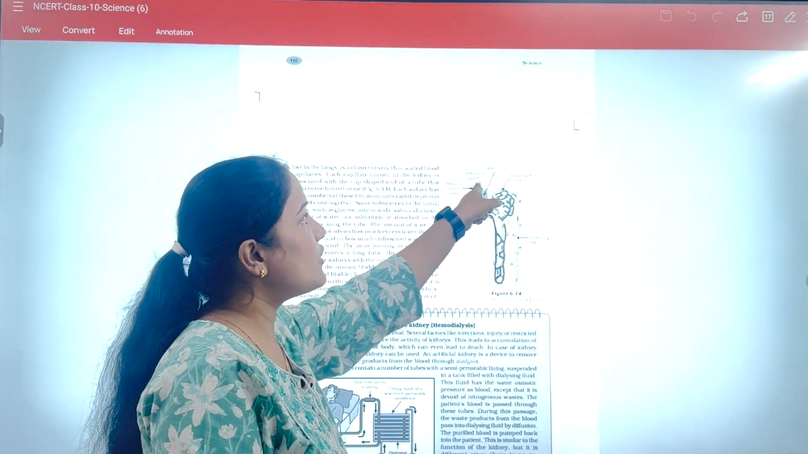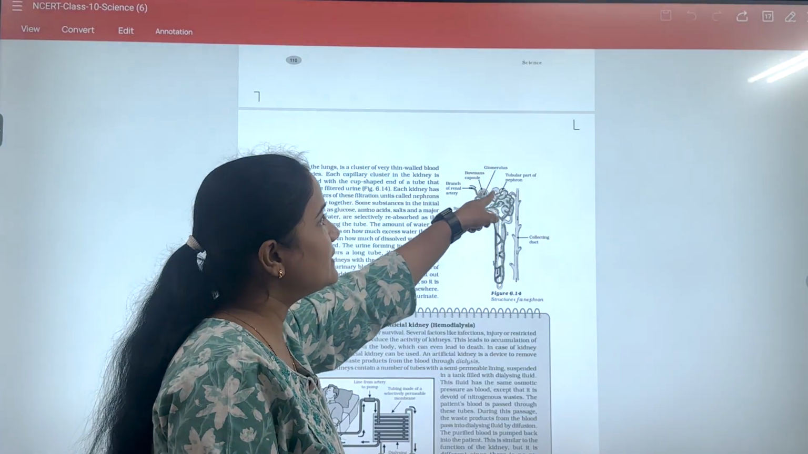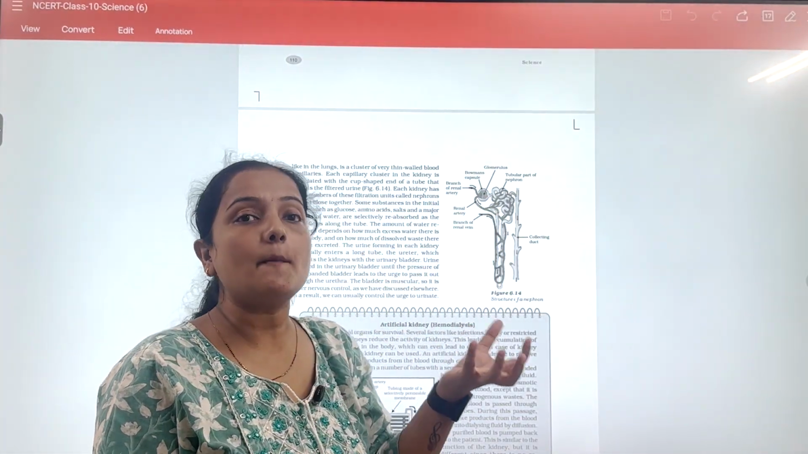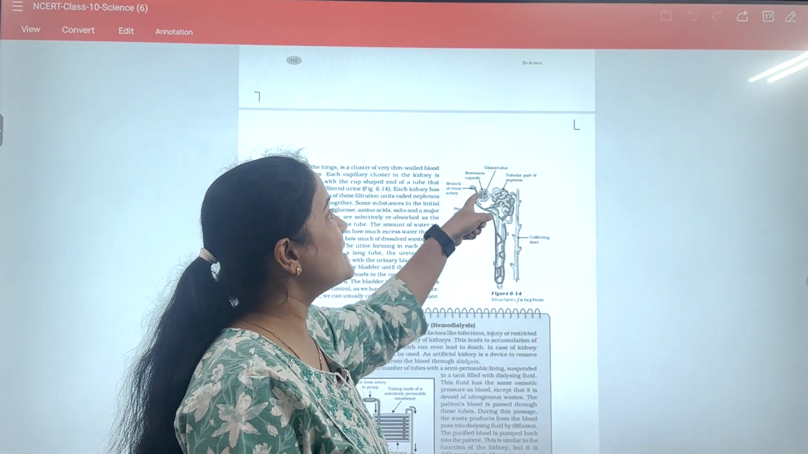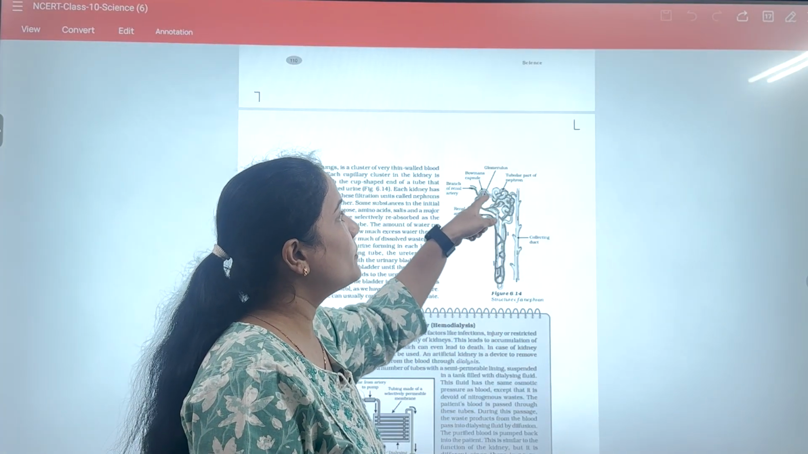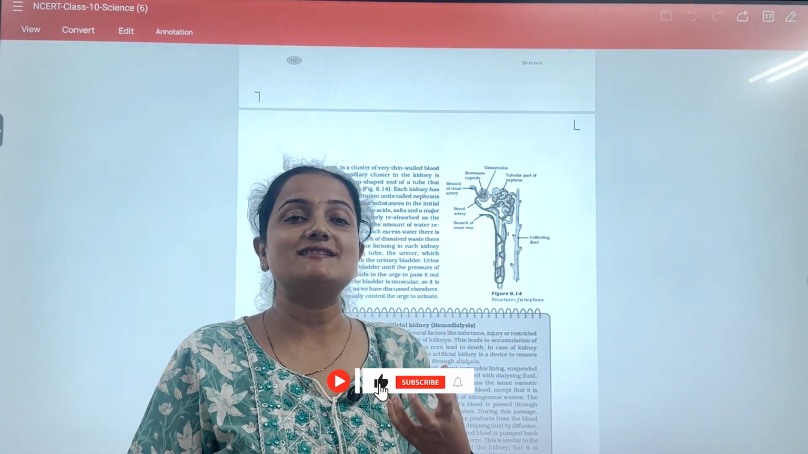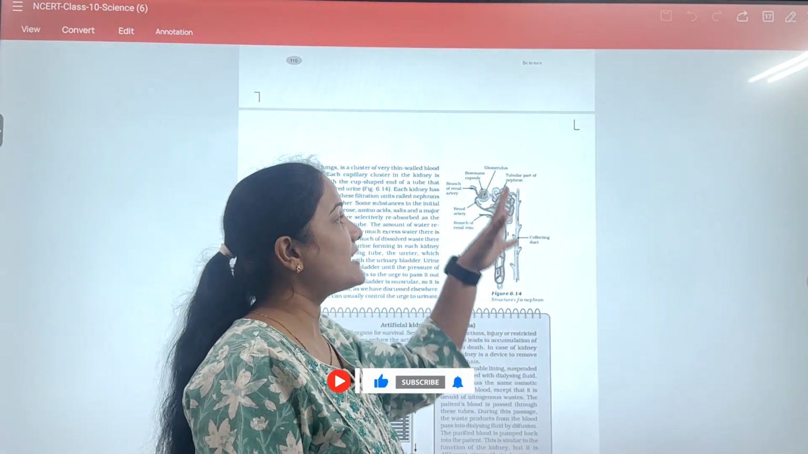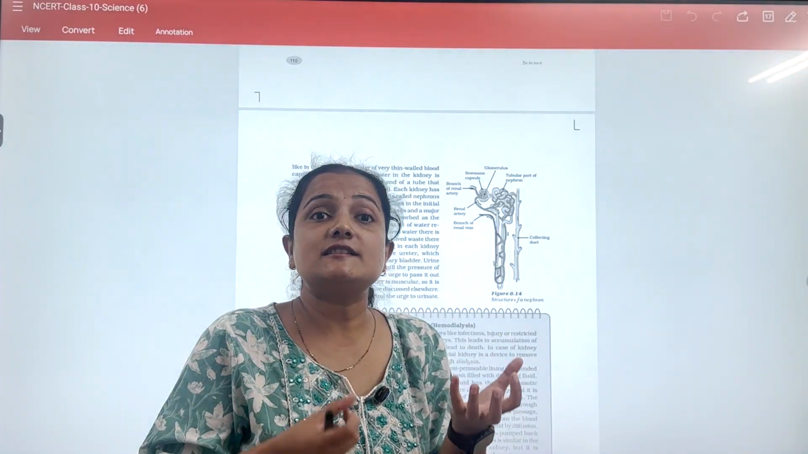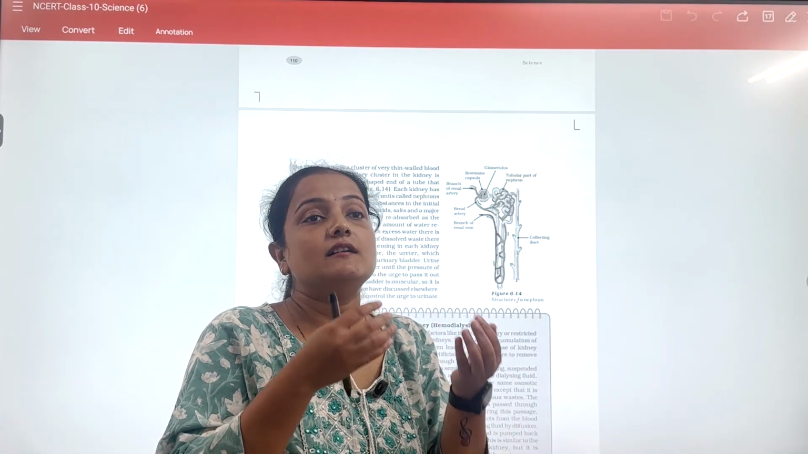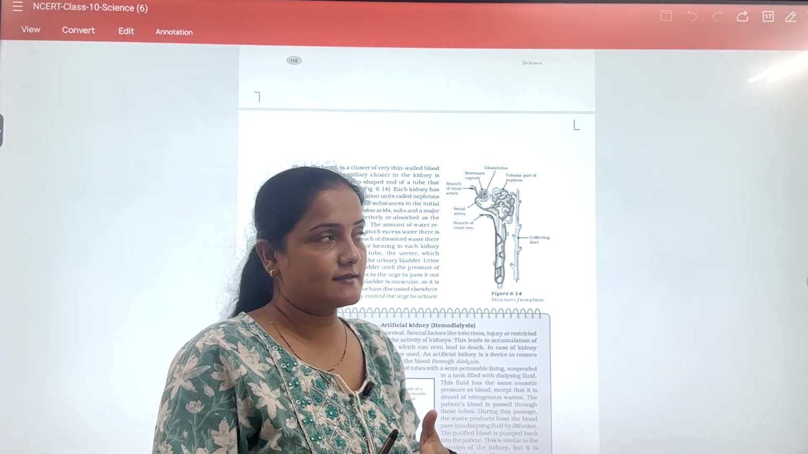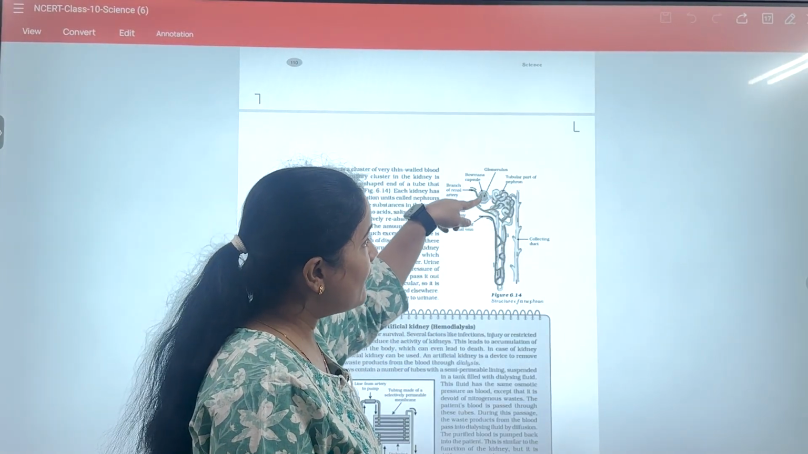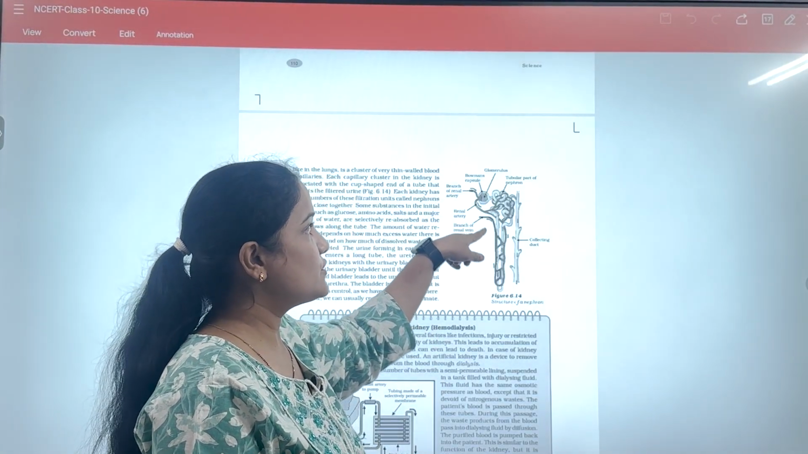Then comes the next part of the nephron, that is Bowman's capsule. Bowman's capsule is basically a cup-like structure which surrounds the glomerulus, so your glomerulus is enclosed within the Bowman's capsule. This Bowman's capsule receives the initial filtrate after the filtration process. Then from Bowman's capsule, our filtrate travels towards the renal tubules.